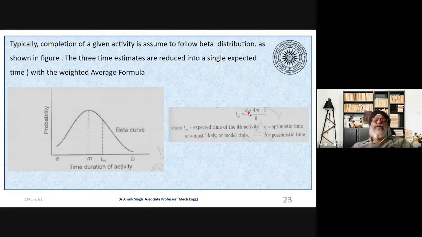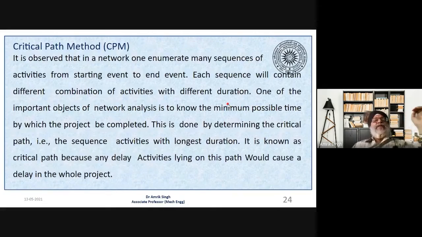Suppose we take A as 10, and we take the most likely time as 12, so 12 times 4 is 48, and P if we take 50. So we add all these, A plus 4M plus P, and we divide it by 6. This will give us the expected time which will be required to complete that activity. So PERT is a very good technique. Another technique is the critical path method. We also call it CPM.